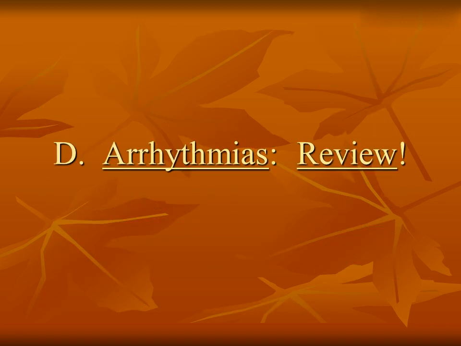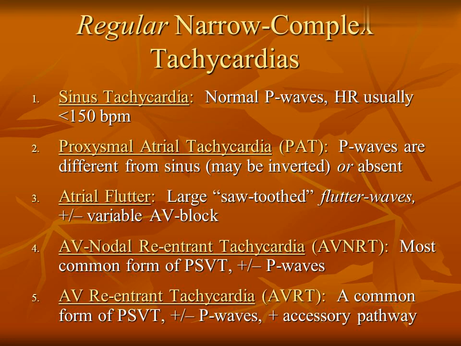D. Arrhythmias, review. Regular narrow complex tachycardias. Sinus tachycardia: normal P waves, HR usually less than 150 bpm. Paroxysmal atrial tachycardia, PAT: P waves are different from sinus, may be inverted, or absent.